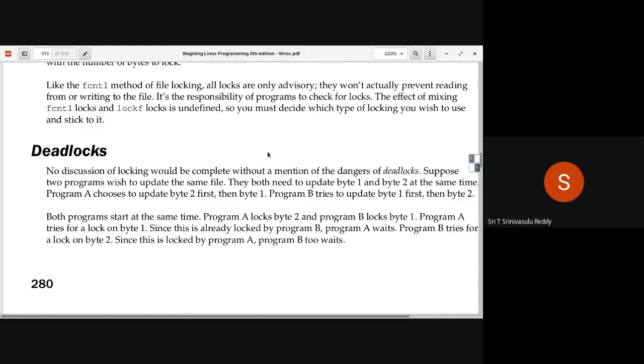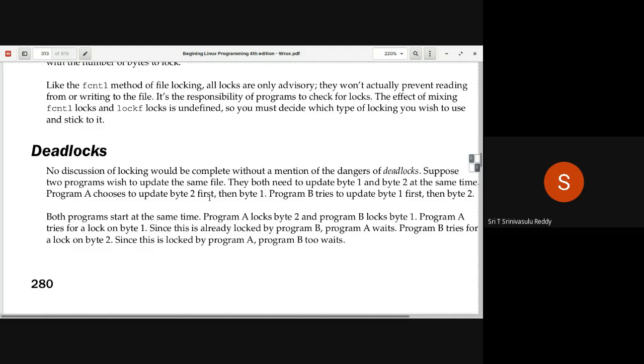Suppose two programs wish to update the same file. They both need to update, let us say, byte 1 and byte 2 at the same time. Imagine a scenario where you are writing the code like this. Program A chooses to update byte 2 first, then byte 1.